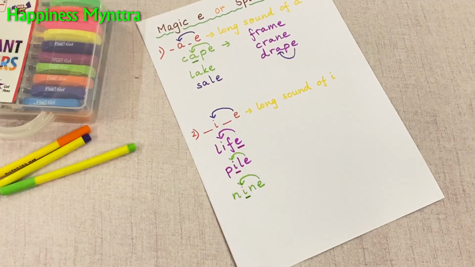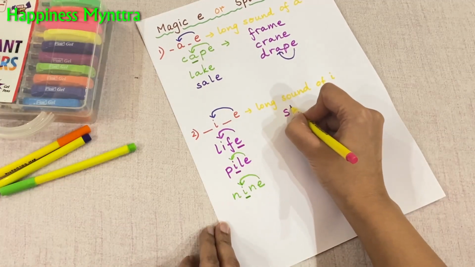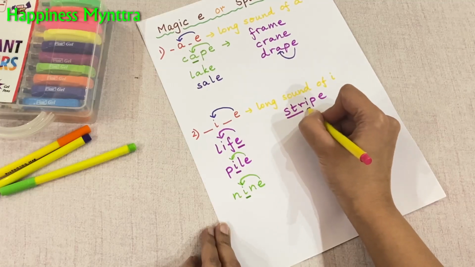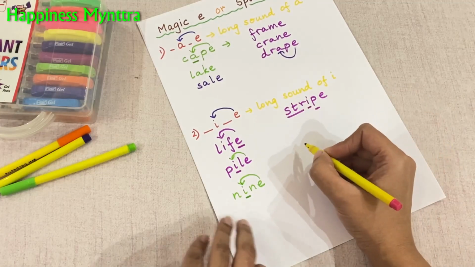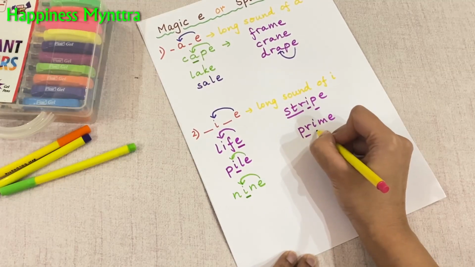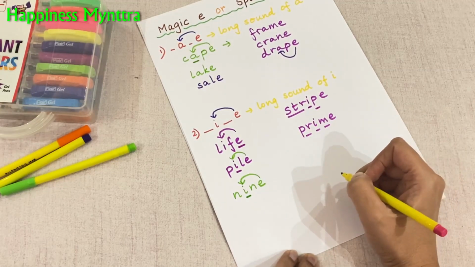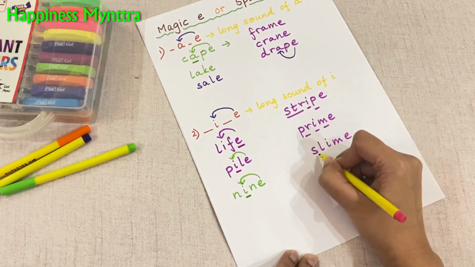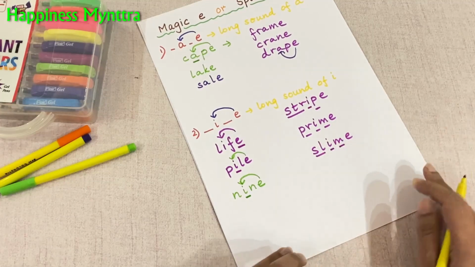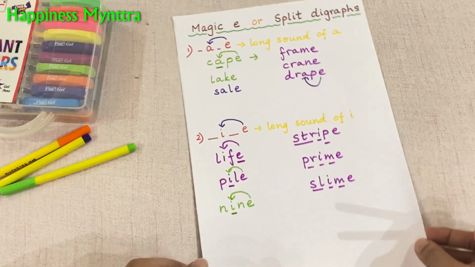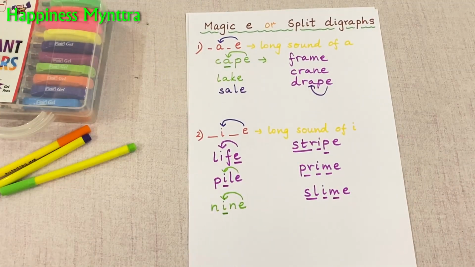We have bigger words as well. So we could have a word like stripe. So stripe, prime, slime. Children love this, so they would love to know the spelling of it. Slime. So this is basically the concept of magic E as we understand it.